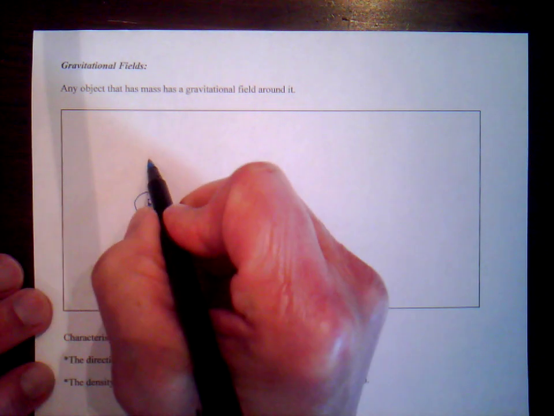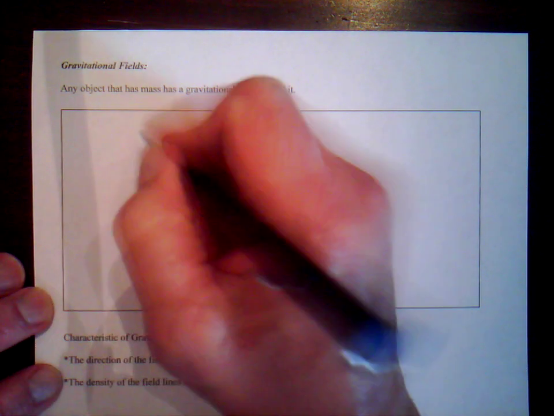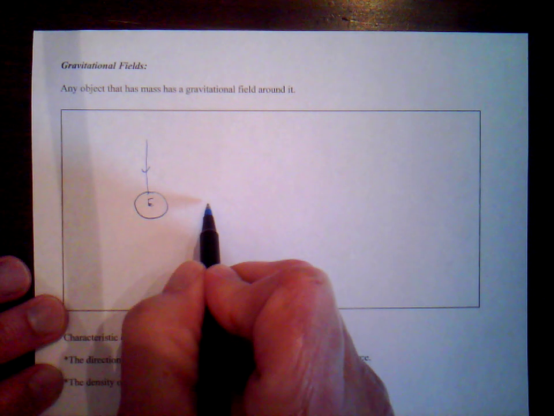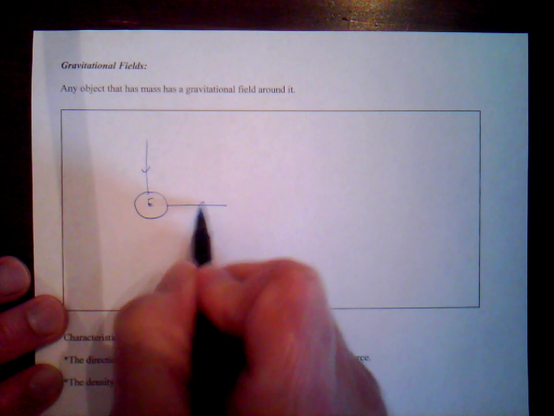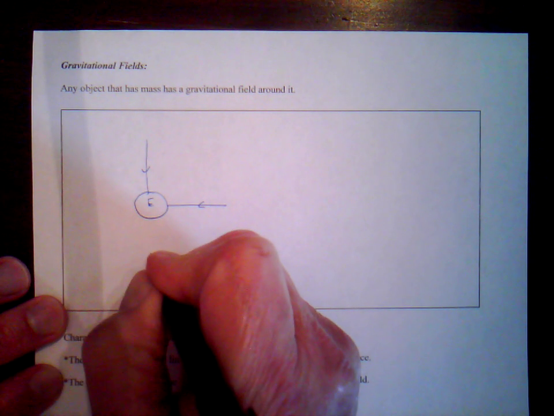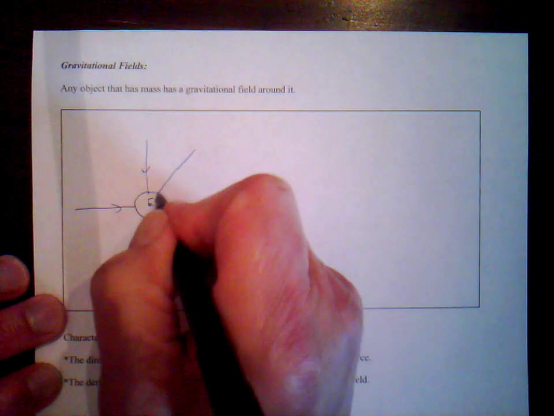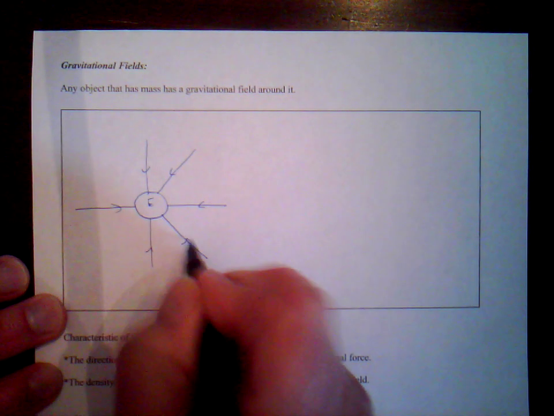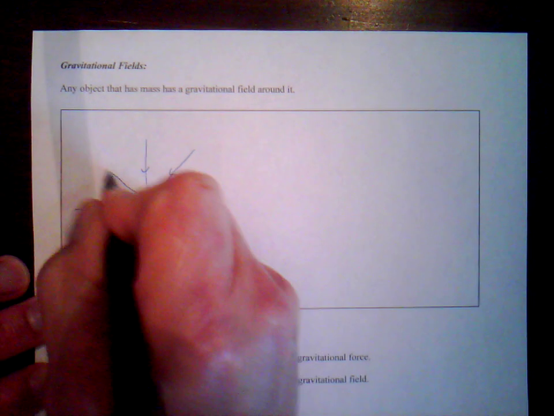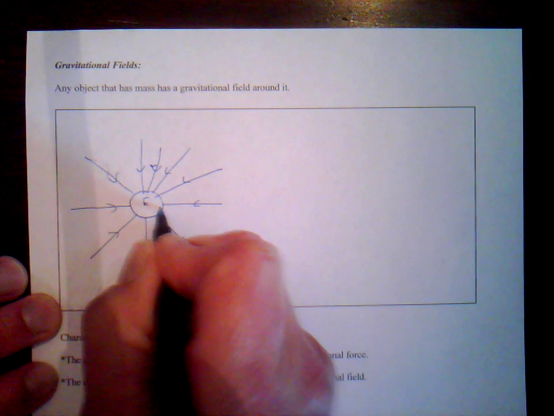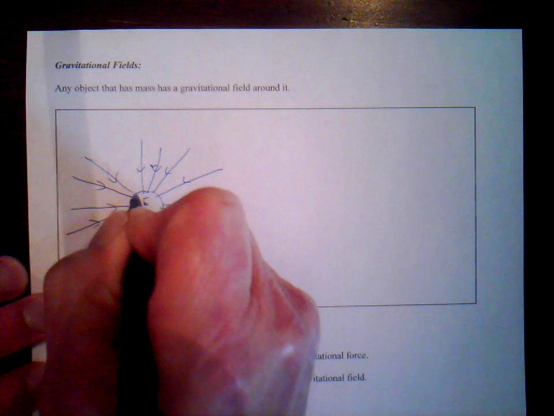If we have an object right here, that object will experience a force towards the center of the Earth. So we're going to draw a line towards the center of the Earth. If we have an object here, it will experience a force towards the center of the Earth, that direction. If we have an object here, it's going to experience a force towards the center of the Earth in that direction. We just keep going. We can draw lines all the way around. Wherever we put an object, that object will always experience a force towards the center of the Earth. Let's keep going. These lines represent the gravitational field around the Earth.